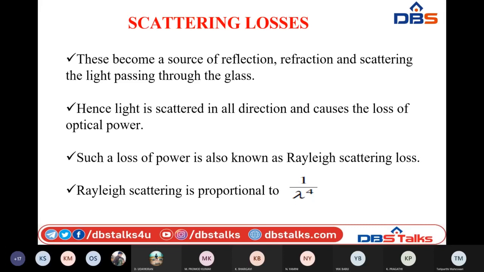So scattering loss is directly dependent on the wavelength. By selecting proper wavelengths of signals to travel through the optical fiber core, we can minimize the scattering losses. By selecting larger wavelengths, we can minimize the scattering loss.